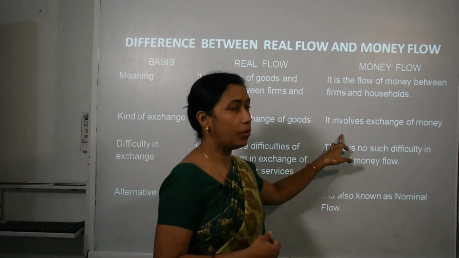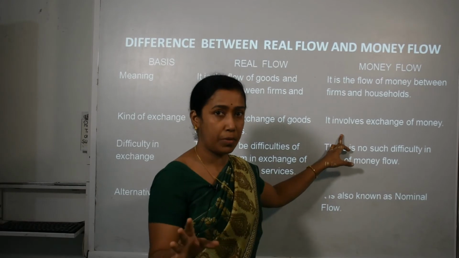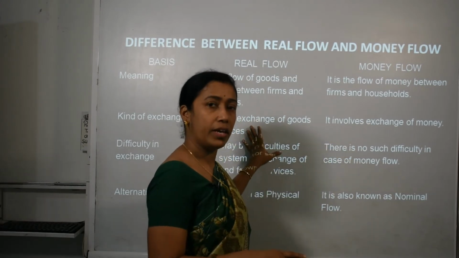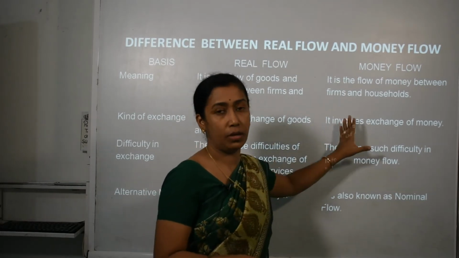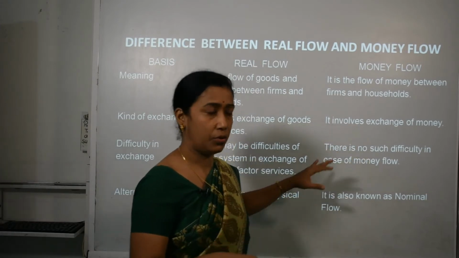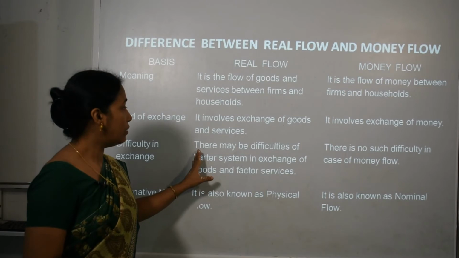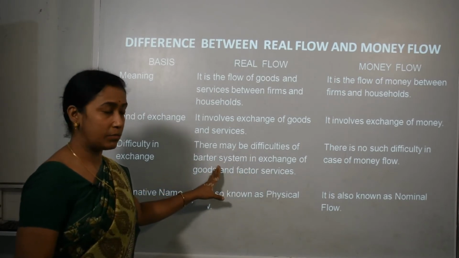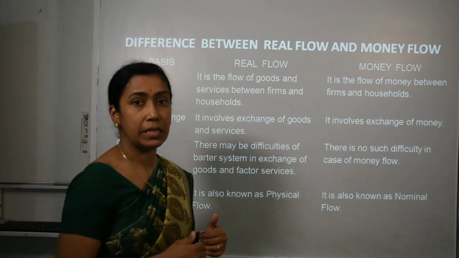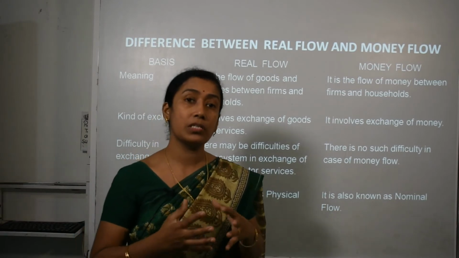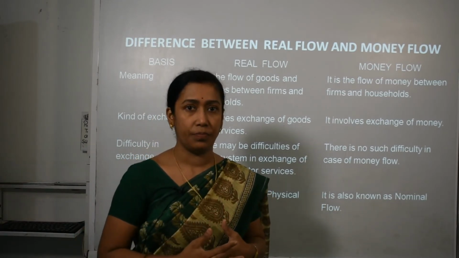Whereas in money flow, it is always the exchange of money. In real flow, it is the exchange of goods and services. In money flow, it is the exchange of money only. Difficulty: what are the difficulties which we face? There may be difficulties of the barter system of exchange of goods and services. As I said, in real flow, it is just like a barter system of exchange.